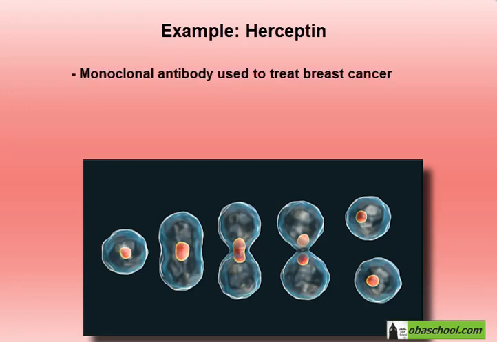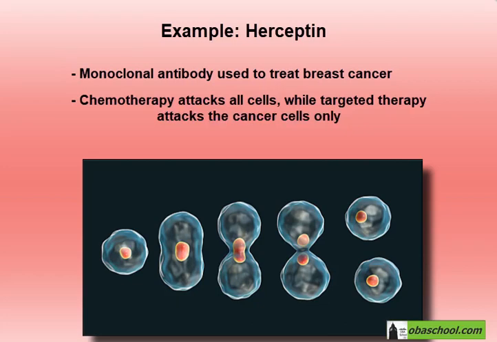This gives a huge advantage over traditional chemotherapy because chemotherapy attacks all body cells, including cancer cells, but it also is toxic to the body itself. These antibodies are not toxic to the body, and they are specific to cancer cells. They're highly specific, so they have fewer side effects than chemotherapy, for example.